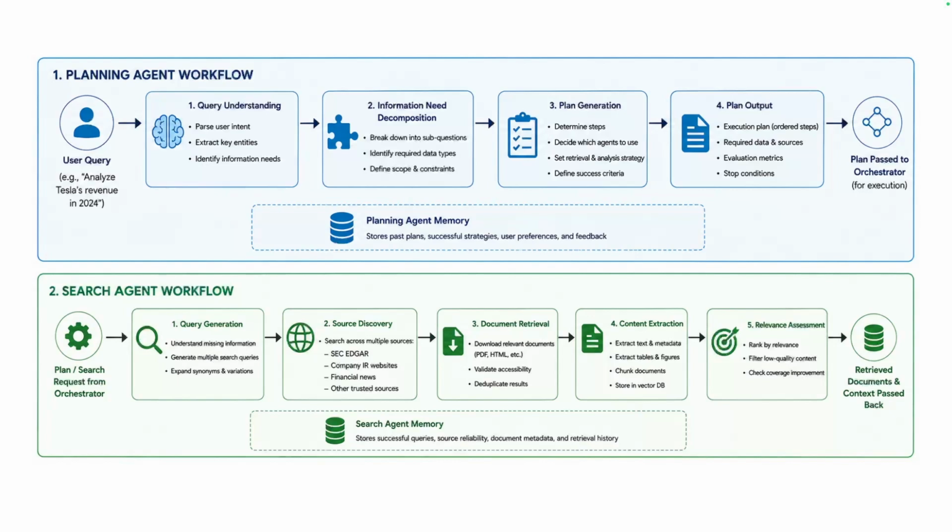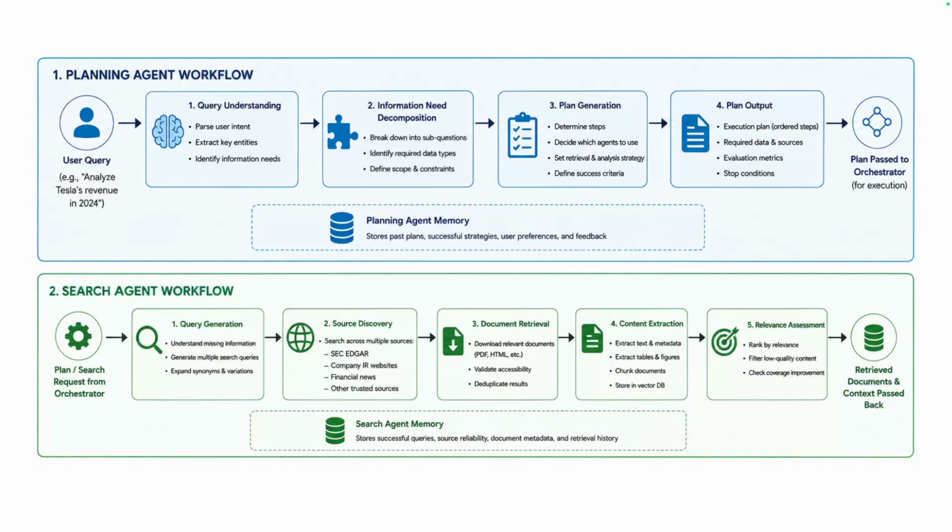Finally, the planning agent outputs an execution plan, which is passed to the orchestrator. The orchestrator then coordinates the remaining agents according to the predefined workflow. This design separates planning from execution, making the system more modular, deterministic, and easier to debug.